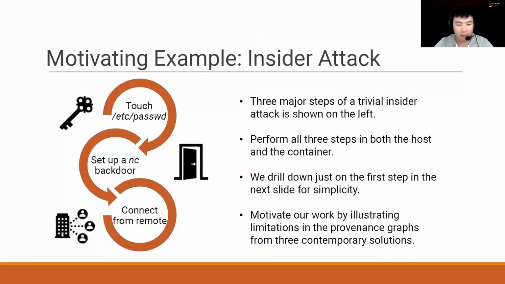Here we start with a motivating example of a trivial insider attack. Three major steps in this attack include touching the password file, setting up a backdoor, and finally connecting to the backdoor from remote. Assuming this insider wants to damage both the container host and the targeted container, those three steps are performed both in the host and inside the container. We will only drill down into the first step in the next slide for simplicity, and motivate our work by illustrating limitations in the provenance graphs from three contemporary solutions.